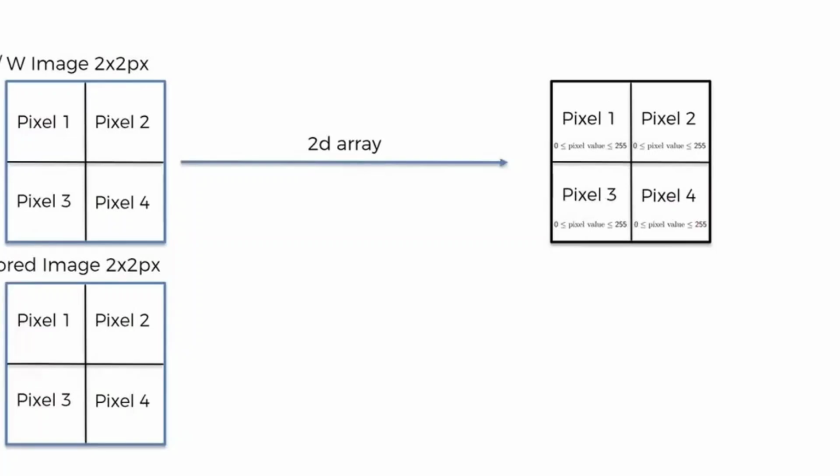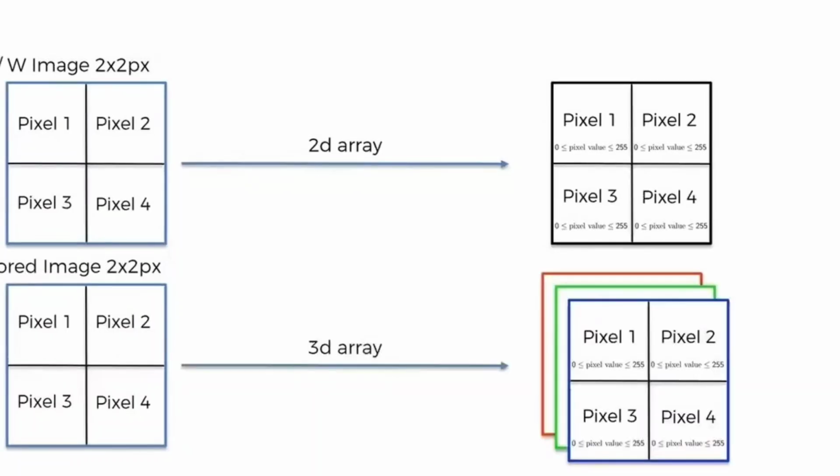Now, coming to the color images, a color image is a combination of red, green and blue. For example, here you are seeing one pink color. Pink color is a combination of red along with green. Some percentage of redness is there, some percentage of greenness is there, and some percentage of blueness is there.